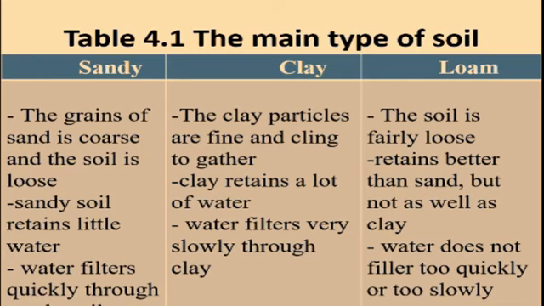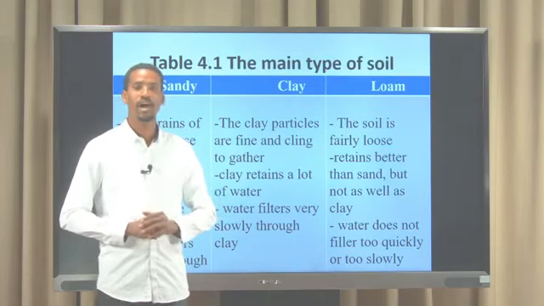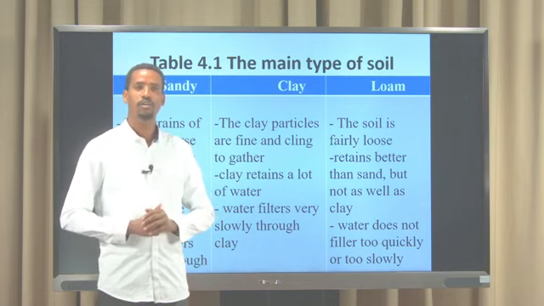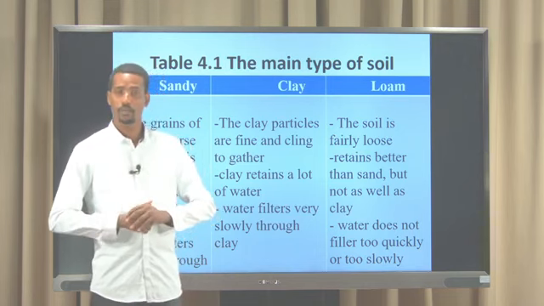Clay retains a lot of water, and water filters very slowly through clay. Loam soil is loose, retains water better than sand but not as well as clay, and water does not filter too quickly or too slowly. So the three types of soil have their own properties. Due to this, we use whichever is favorable for crops and agriculture.